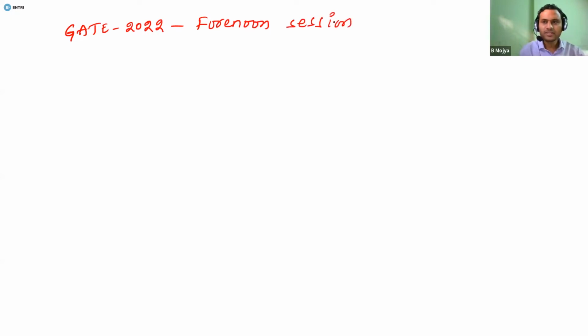The questions which I'm going to give are purely memory-based questions, so there may be some changes. When you receive the exact question paper, meaning the response sheet, there may be some variation, but the questions I'm going to post are mainly memory-based. Let's see how the questions have been asked subject-wise.